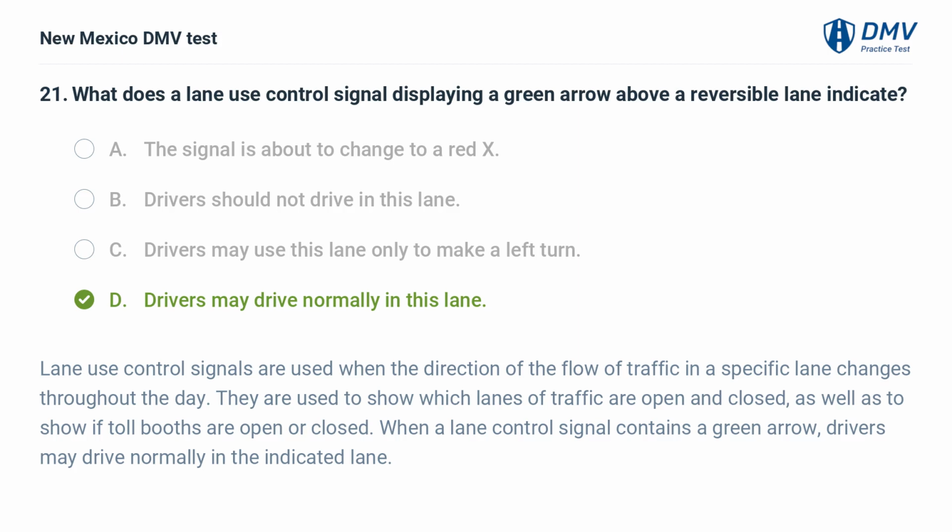Lane use control signals are used when the direction of the flow of traffic in a specific lane changes throughout the day. They are used to show which lanes of traffic are open and closed, as well as to show if toll booths are open or closed. When a lane control signal contains a green arrow, drivers may drive normally in the indicated lane.